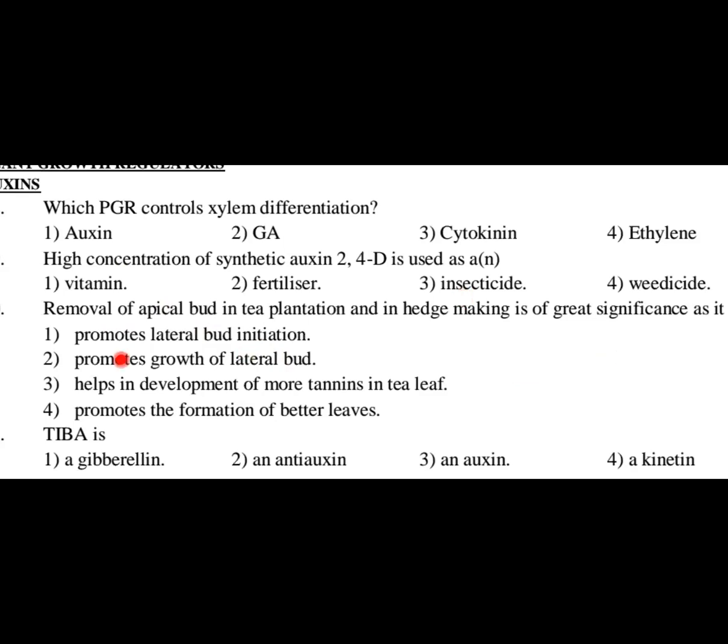Why? Because option 1 promotes lateral bud initiation, promotes growth of lateral bud, helps in development of more tannins in leaf, and promotes the formation of better leaves. Option 2, promoting growth of lateral bud. When you remove the apical bud in tea plantation, that will inhibit apical dominance, because you know that when auxins are there is apical dominance. When apical bud is removed, indirectly you are removing the auxins. So definitely this promotes the growth of lateral bud, and this is very important in tea plantation because we want more number of branches. That's the reason option 2 is the right answer.